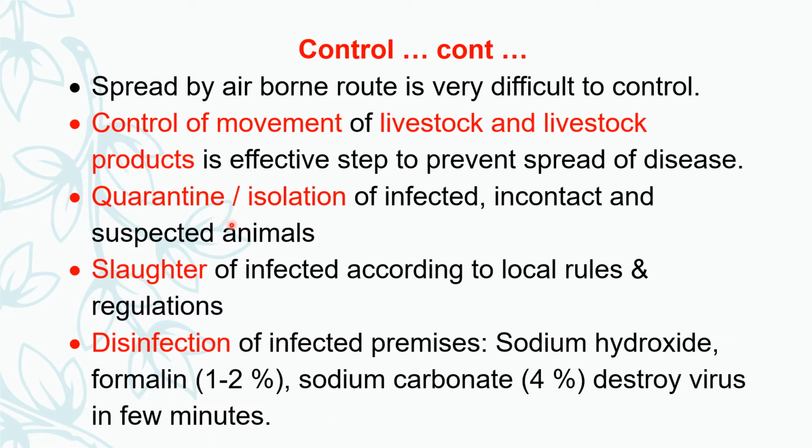As usual in the standard procedure for infectious disease, quarantine and isolation procedures must be adopted: separation of infected, in-contact and suspected animals from healthy animals. All types of isolation are very important. Slaughtering of infected animals is done if the local rules and regulations of the country permit.